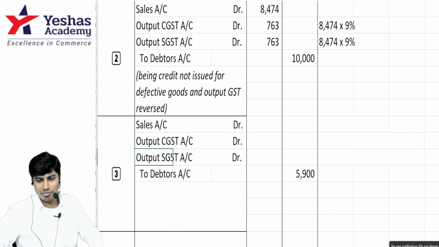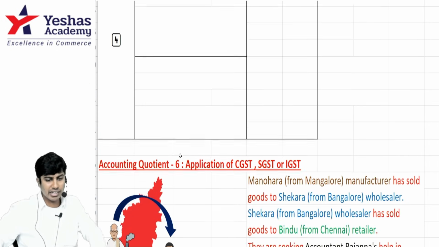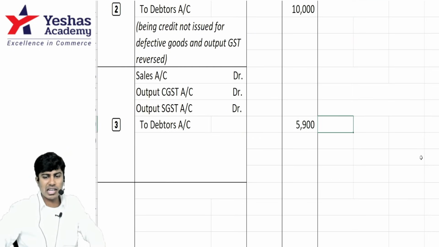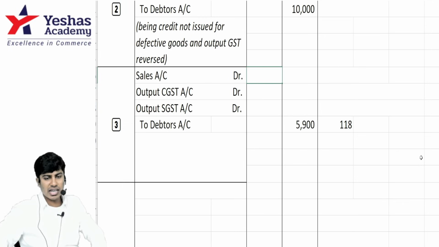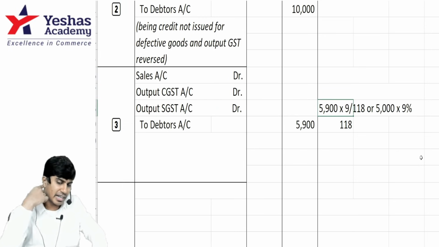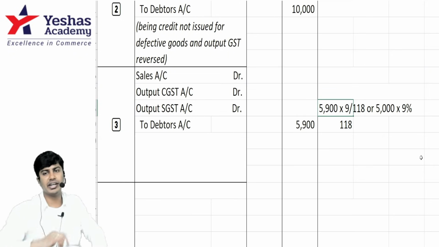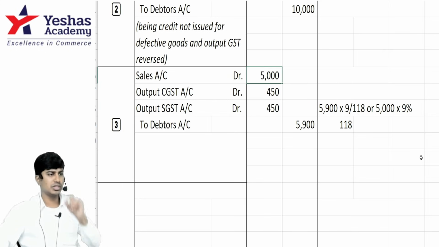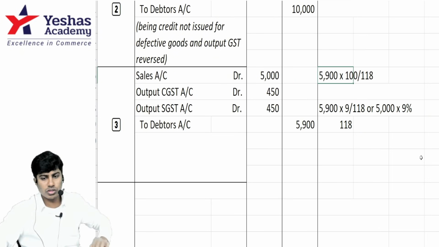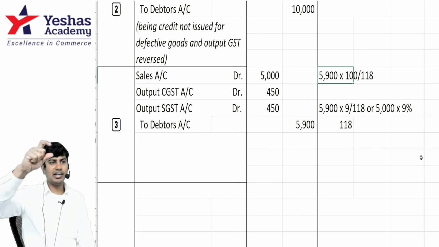18%. 9 and 9. 5,900 is like 118. This is 118, whereas this is 100, this is 9, this is 9. So do 5,900 into 9 divided by 118. That gives 450. 5,900 is including GST.